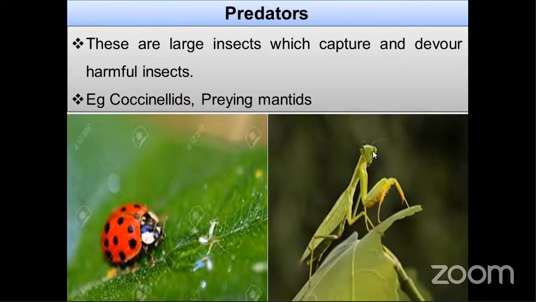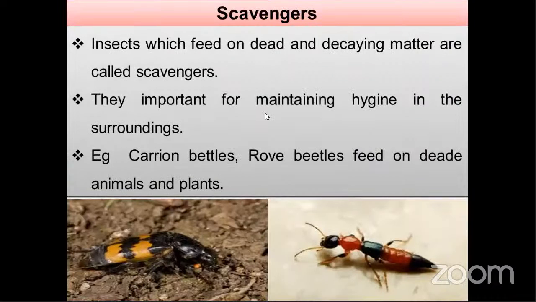Examples: hoverflies, coccinellids, praying mantids. So next is scavengers. Scavengers means insects which feed on dead and decaying matter. We want to call them scavengers. So these are the scavengers.